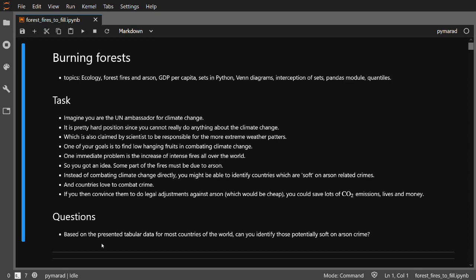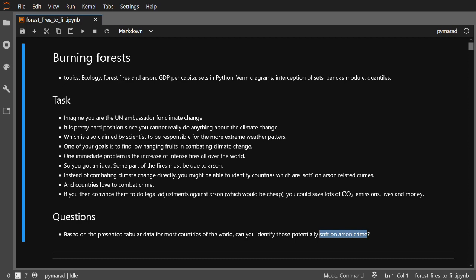Here I am going to jump right to the question at hand, which is, based on the presented data which I prepared for you for most countries of the world, can you identify those which are soft on arson crime? If yes, it could have immense implications, because slight changes to the legal system can save the countries lots of CO2 emissions, lives, and money.